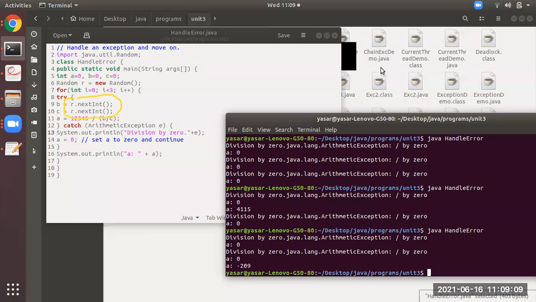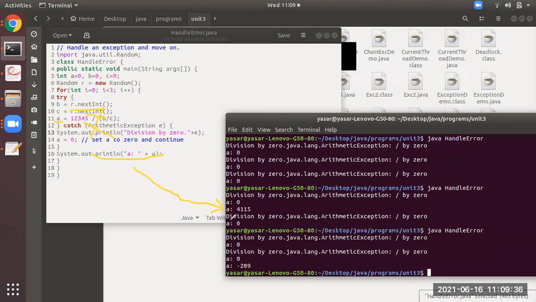Suppose of these two, that is r dot nextInt, if any of them generates 0, the 11th line you will get an error. If both B and C are not generating 0, then the A value at the 11th line will not have an error. Okay, and it will skip that, and whatever you get from the 11th line, that is 12,345 divided by some number B by C, if that is a number, you will be able to see this kind of message.